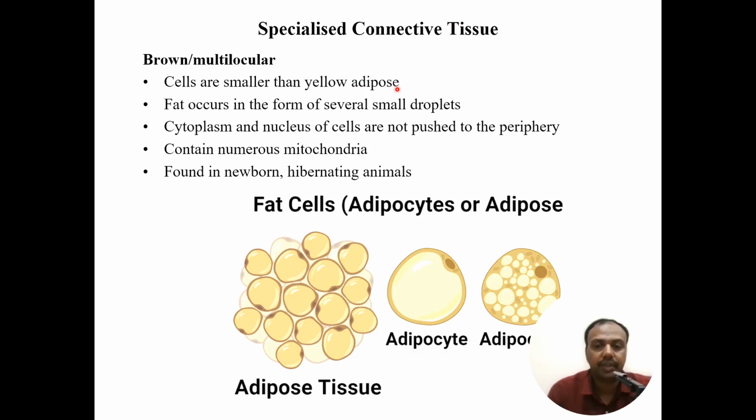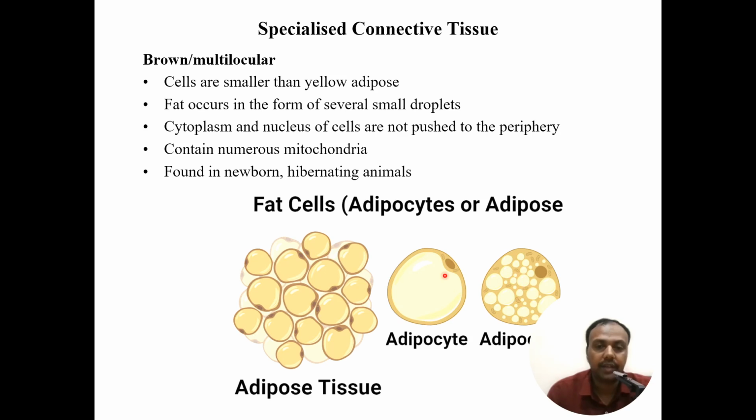The next type of adipose tissue is brown adipose tissue, multilocular adipose tissue, also called embryonic type adipose tissue. It's called embryonic because it is mainly seen in newborns. Let's see the brown adipose tissue. Here you can see the brown variety, and this is the yellow variety.